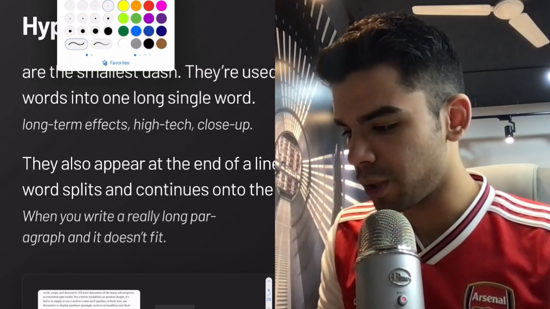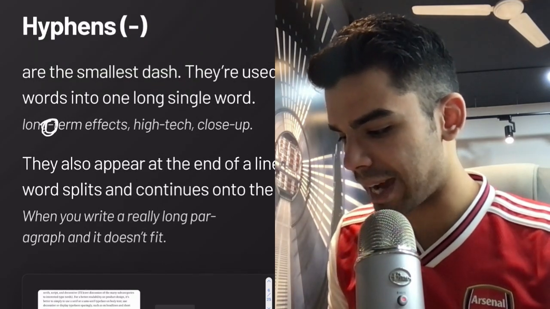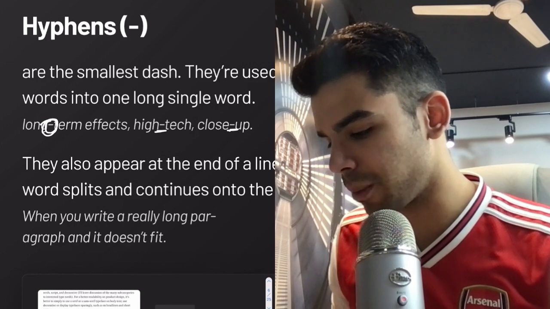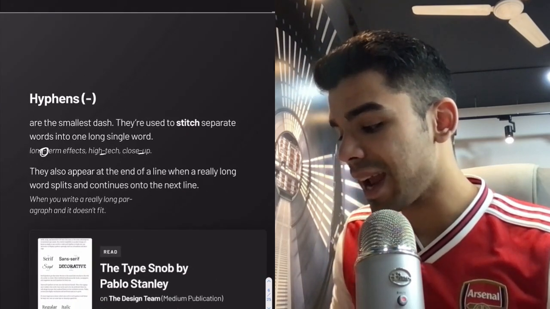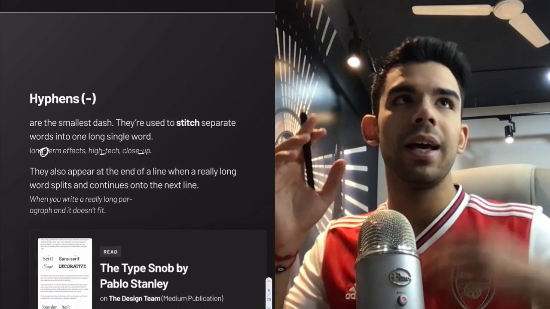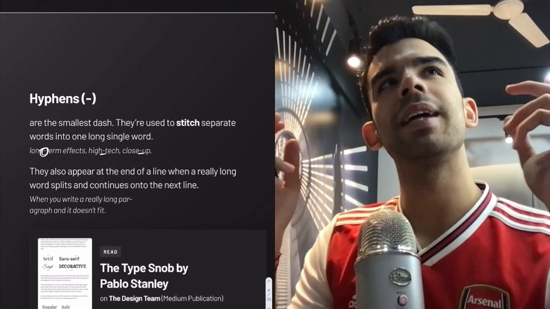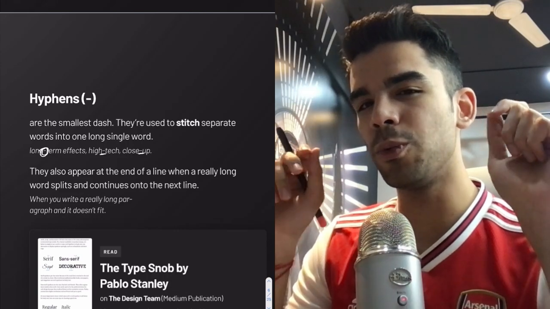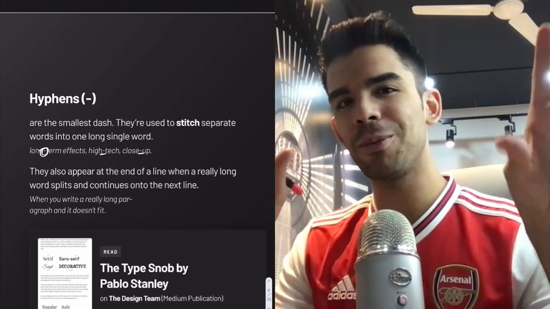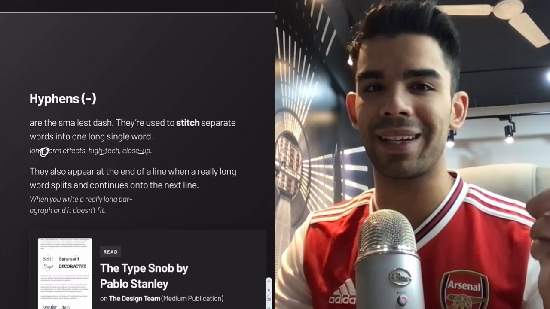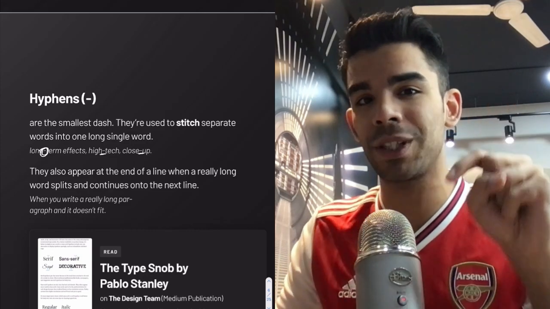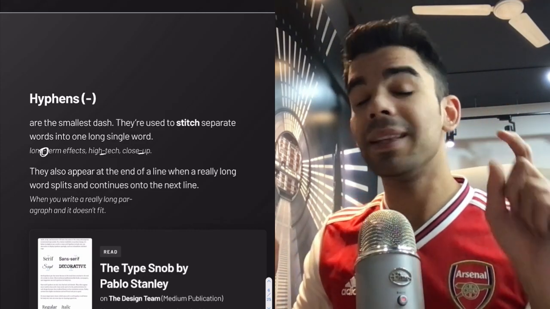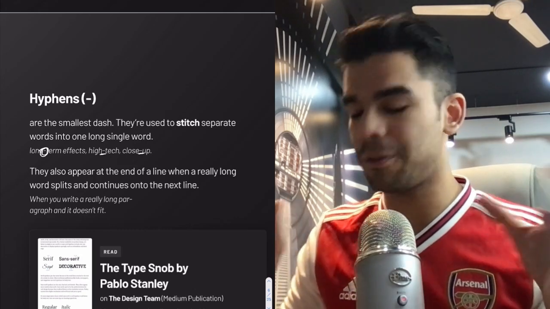So when you see the word long-term effects, this dash, or high-tech or close-up, all of these appear in the middle. It's mostly an understanding of how we use different symbols on your keyboard, because I'm pretty sure that you would be using the basic keys on your keyboard, but you wouldn't be using the special characters, which are only visible when you hold the Option key or the Alt key. And they really, really help you when you're solving a few problems.